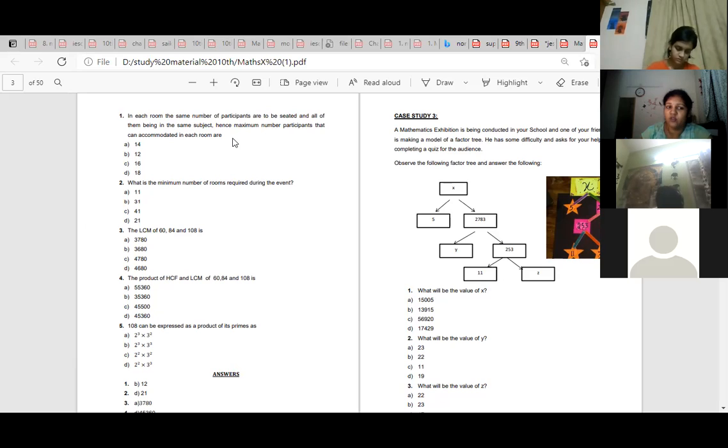Here the relation won't work. Product of HCF into LCM is equal to product of A B C. That won't work. That is only applicable for two numbers, not for three numbers. HCF into LCM is equal to A into B. So this formula will work only for two numbers, not for three numbers. Ma'am, the answer of the third one is option A, 3780. Right, 3780.